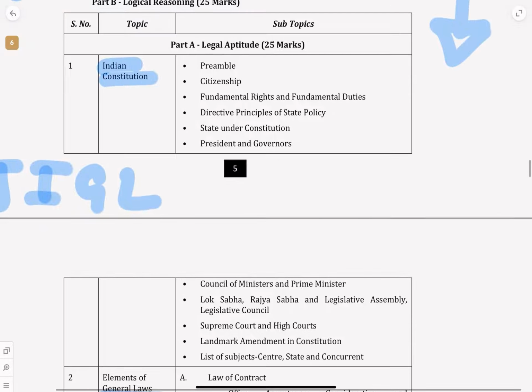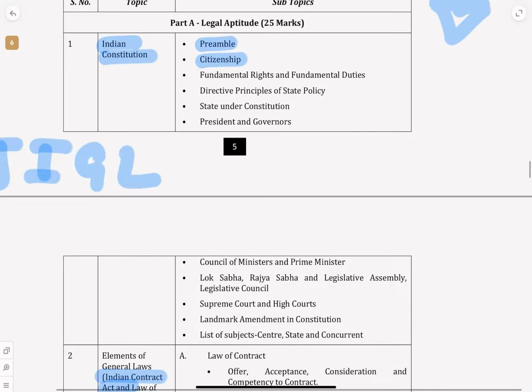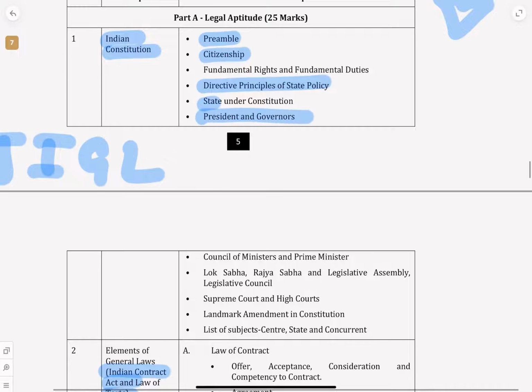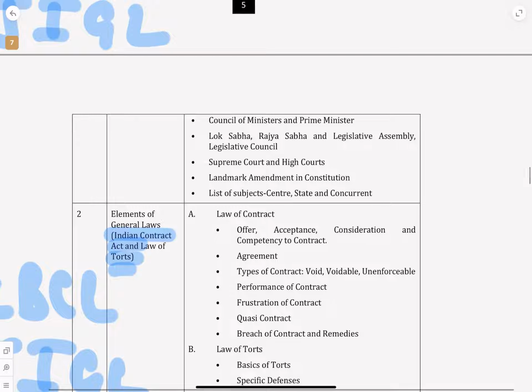To know the basics, you will study what is the preamble of the Constitution, and citizenship. Are you a citizen of India? How can you be a citizen of India? Things like that. Then directive principles of state policy. Then what is the meaning of state? Who is the president? What is the governor? You know that you have a governor for every state, and entire India has a president, correct? But how are they elected? What are their powers? A very interesting subject. Then Council of Ministers, Prime Minister of India, how are they elected? What is Lok Sabha, Rajya Sabha, Supreme Court and High Court, because the judiciary is what keeps the country together. What are their powers?